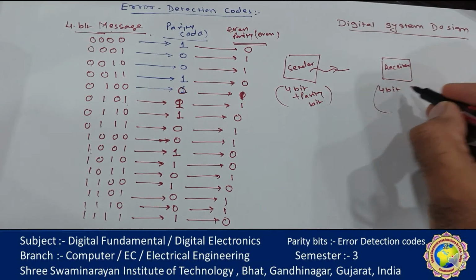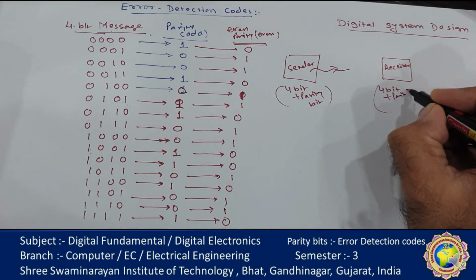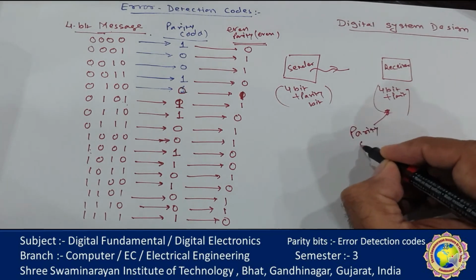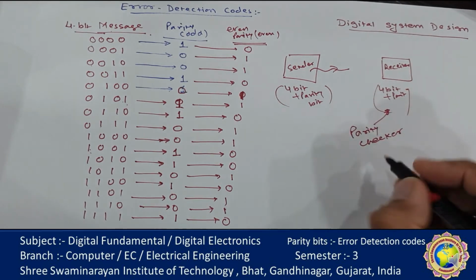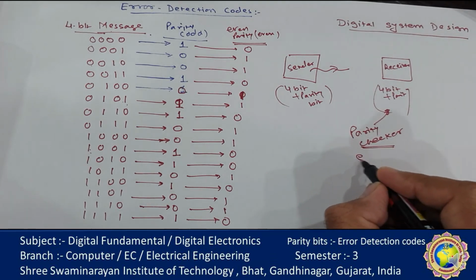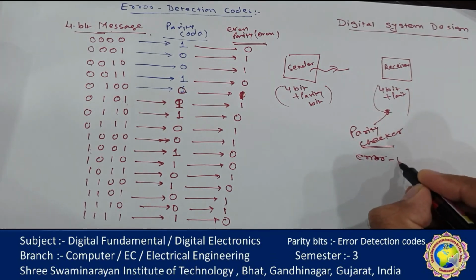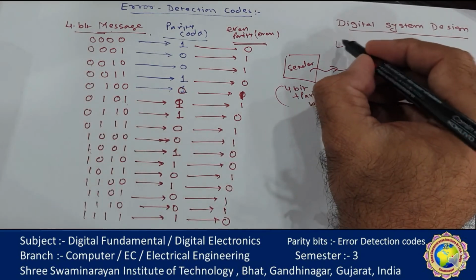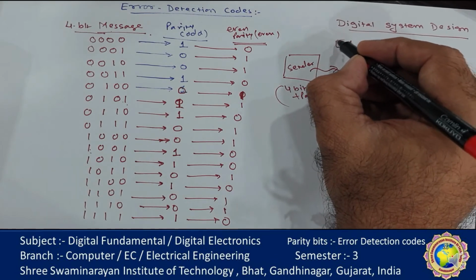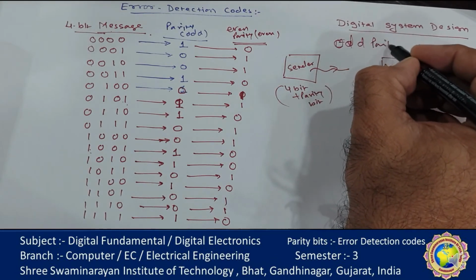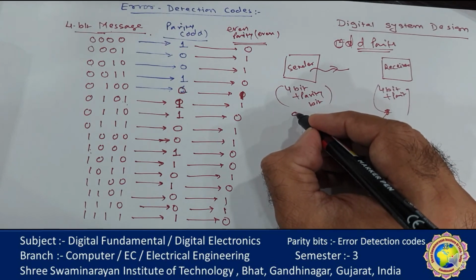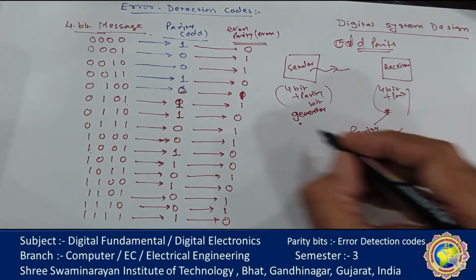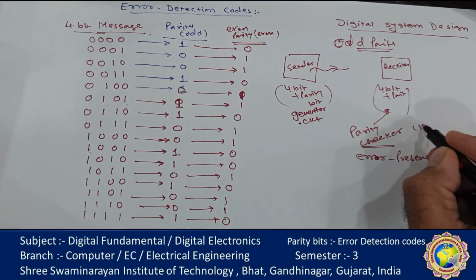The receiver receives 4 bits plus the parity bit, and the parity checker circuit checks whether an error is present or not. Suppose this is odd parity working. A parity generator is always there at the sender, and the parity checker circuit is here at the receiver.